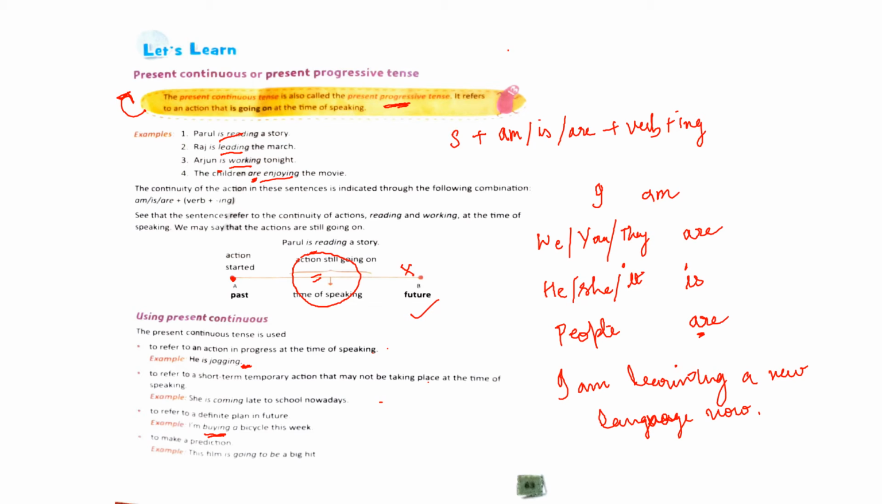See the next one, to make a prediction. Prediction means saying what will happen in the future, right? So when you make predictions, you use present continuous tense. For example, this film is going to be a big hit. So now you're making a prediction about something in future, right? So when you are making predictions, you write the sentence in present continuous form.